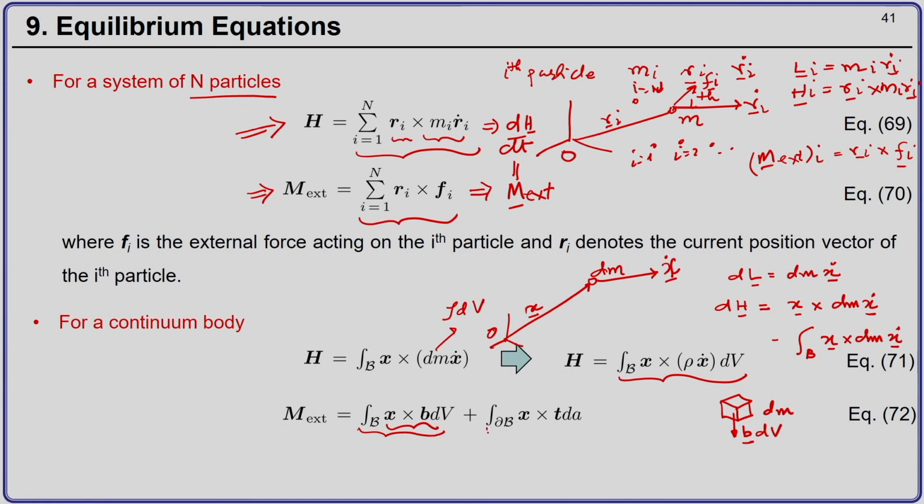Similarly, we can show that the moment about the origin of the externally applied tractions will be x cross t dA, the integral carried out over the physical surface of the body.